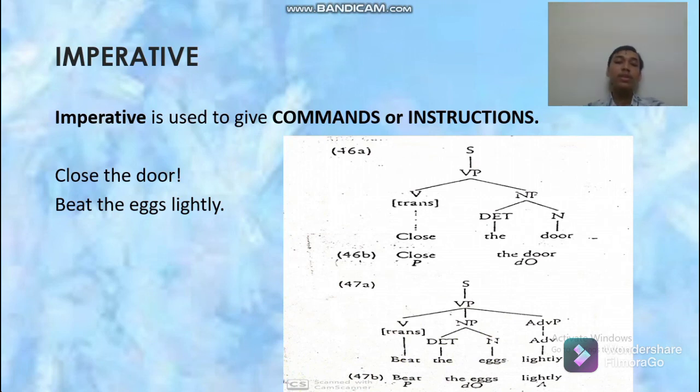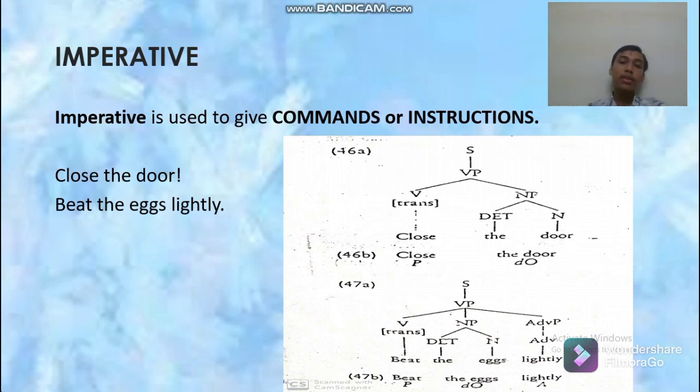The first sentence has a verb phrase, which is divided into close as transitive verb and noun phrase, which is also divided into the as determinant and door as a noun. For the first sentence, close as predicate and the door as direct object, because the door is an object that relates to the word close as predicate.